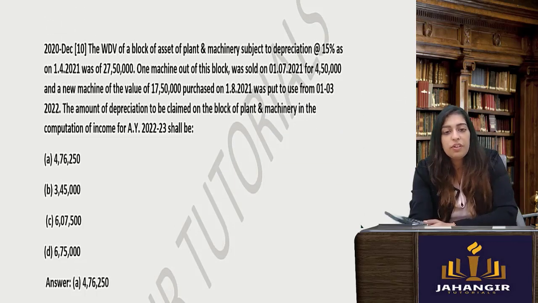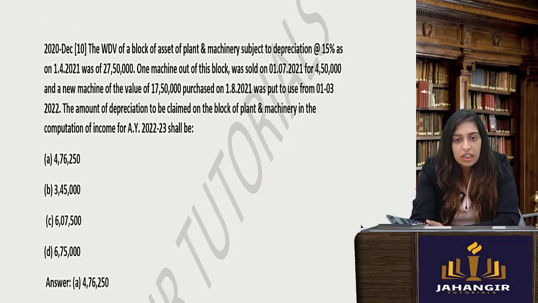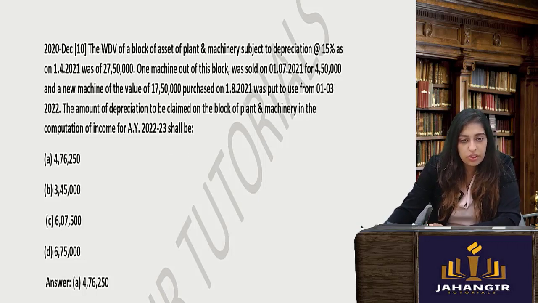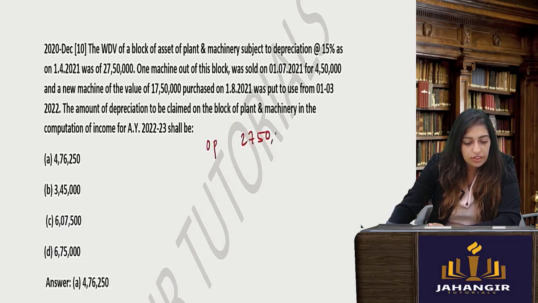Next one, the WDV of block of asset subject to depreciation as on this is 27. So I'm just doing opening 2750. Okay. One machine was sold. So sale on 1/7 for 4,50,000. Okay.